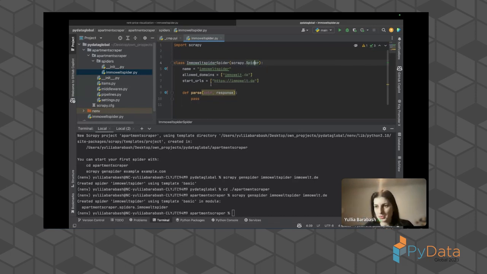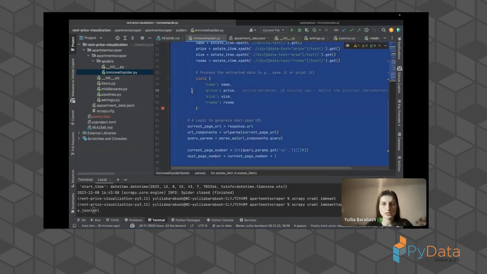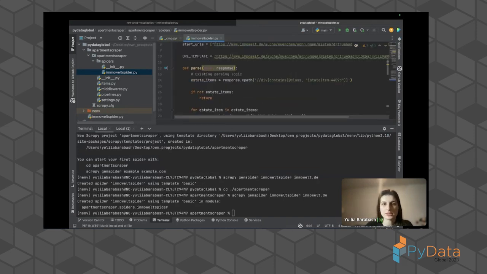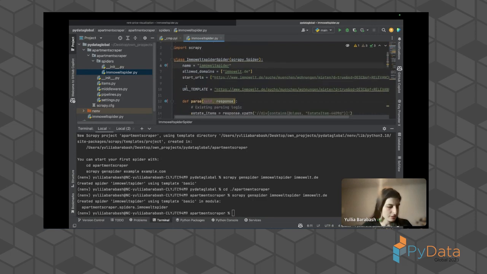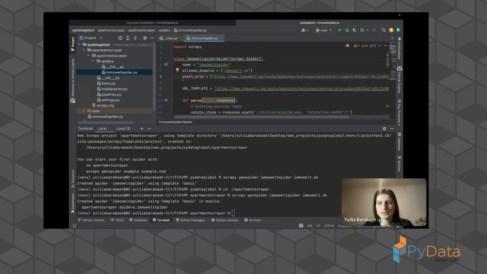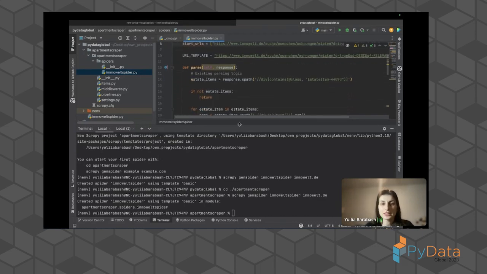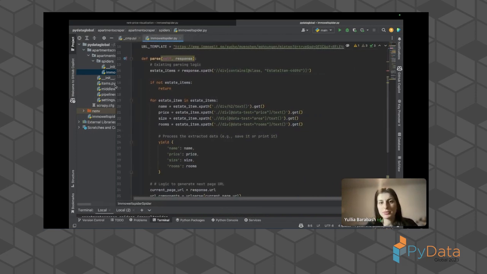To speed up our demo and also implementation, we copy this implementation that I already implemented. Just paste it and I will explain. So basically here we specify the unique name of our spider. After that, we specify the domain from which we want to get responses. At the end, we will start execution. We specify our start URLs that we want to execute. And here we have our parser. Basically our parser will parse our HTML.